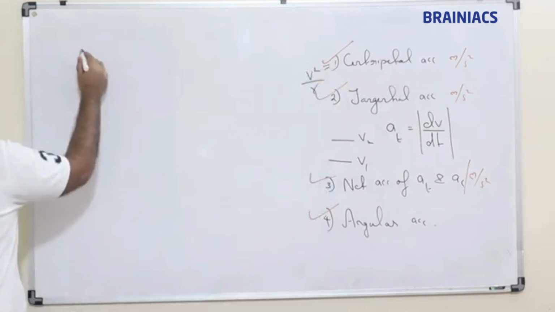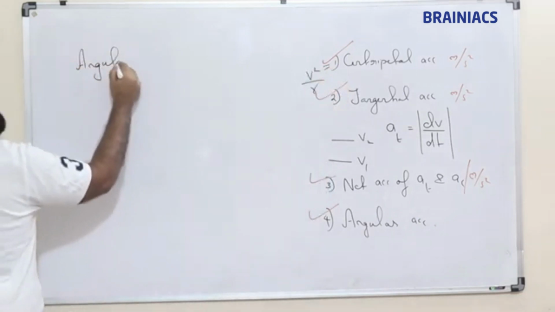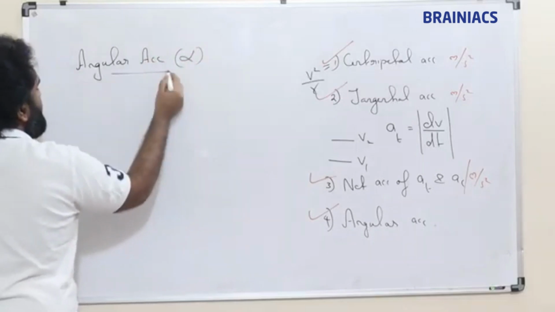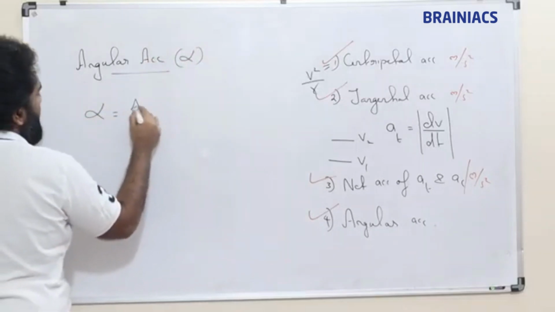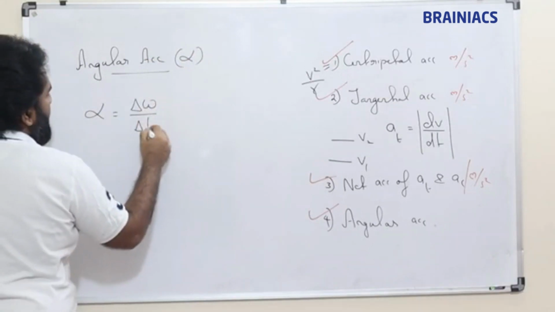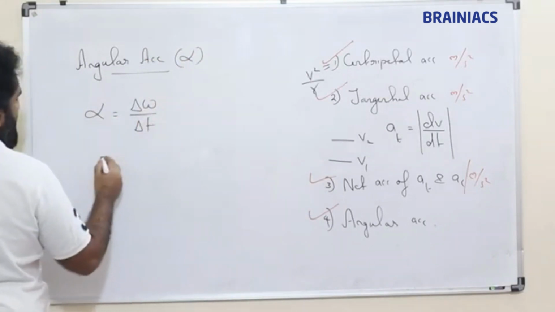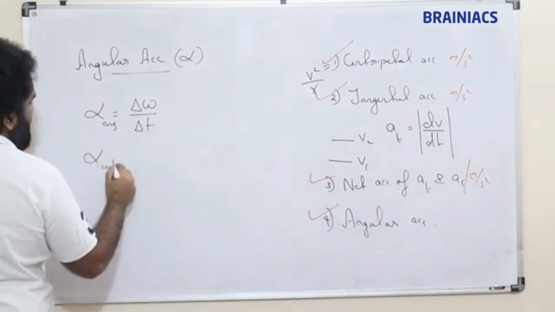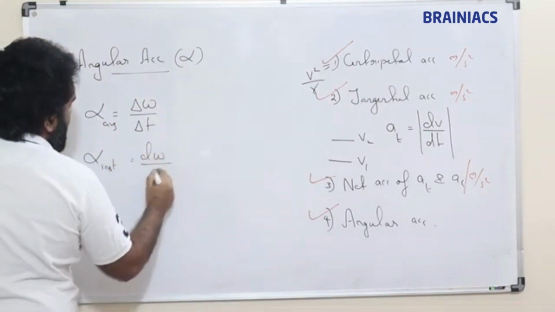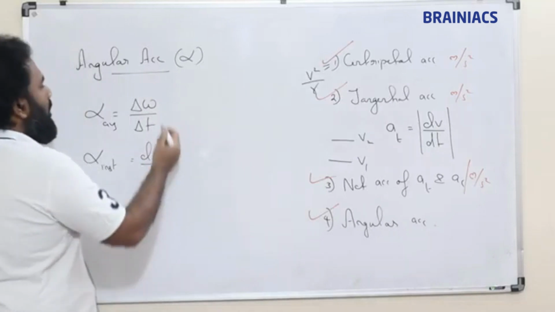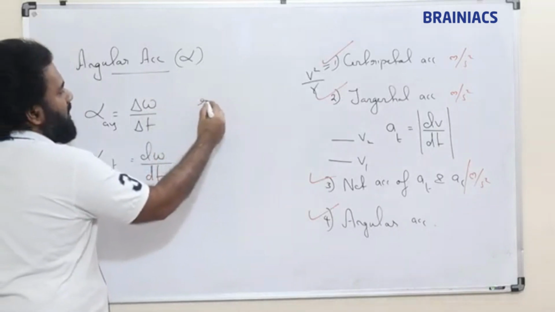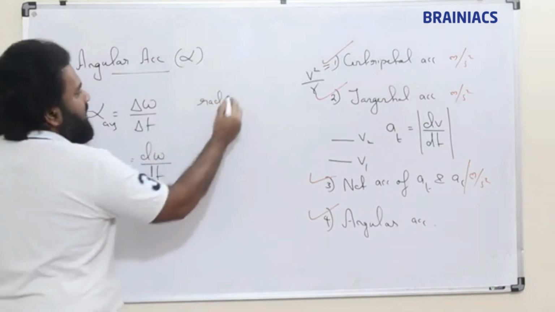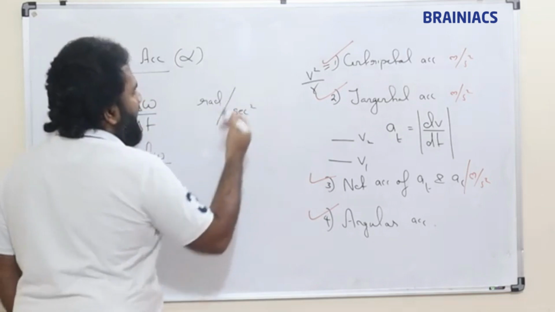So angular acceleration alpha is equal to delta omega by delta t, and this is the average value. If we need to find instantaneous, it is d omega by dt. Omega is in radians per second. Here again time is there, so the unit is radians per second square.